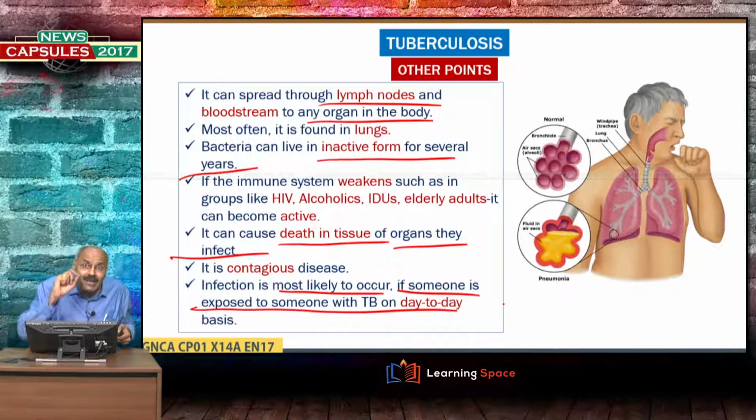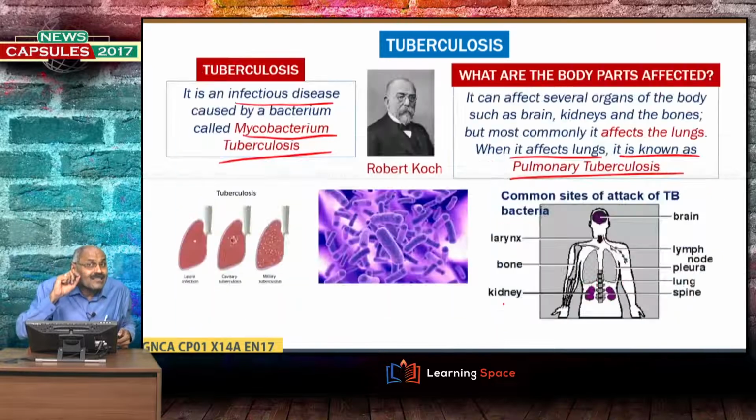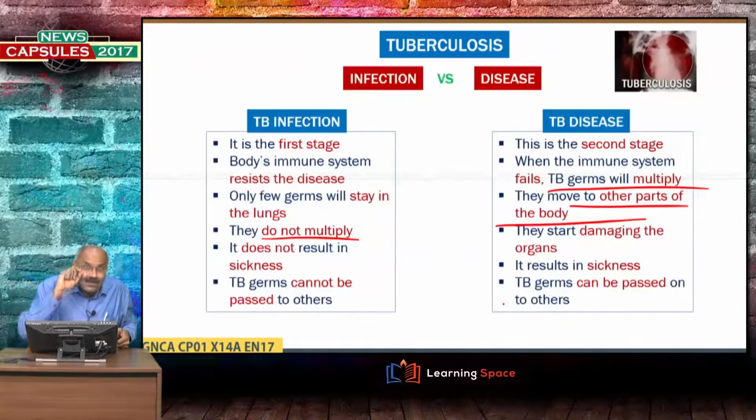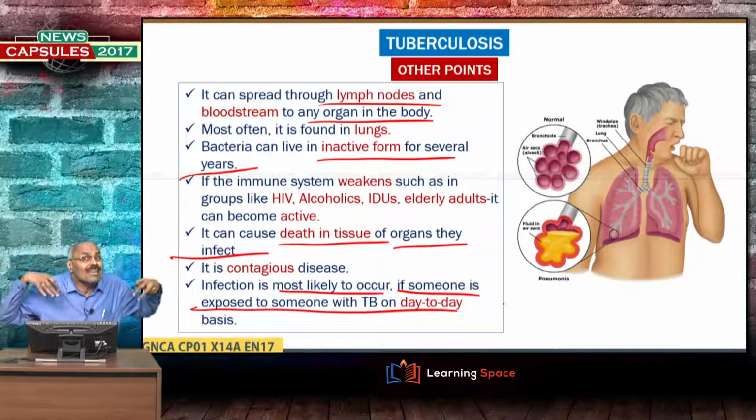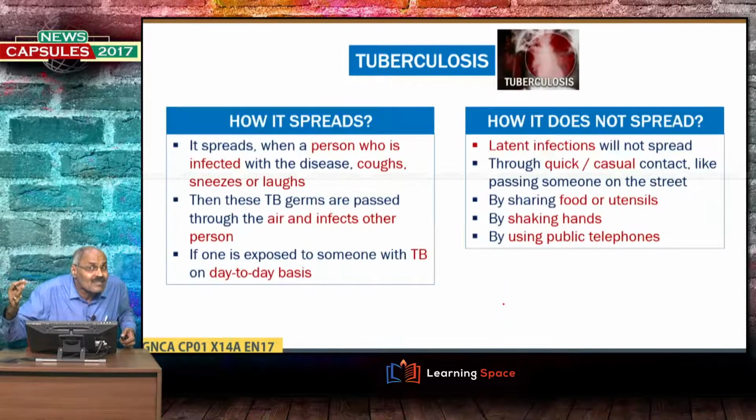So, TB is a bacteriological disease, we have just now discussed. It is caused by a bacterium called Mycobacterium tuberculosis. And second point is, there can be two stages, TB infection which may transform into TB disease under certain circumstances. And other points also we have seen, when our immune system weakens because of whatever the reason, then the multiplication of these germs will take place.